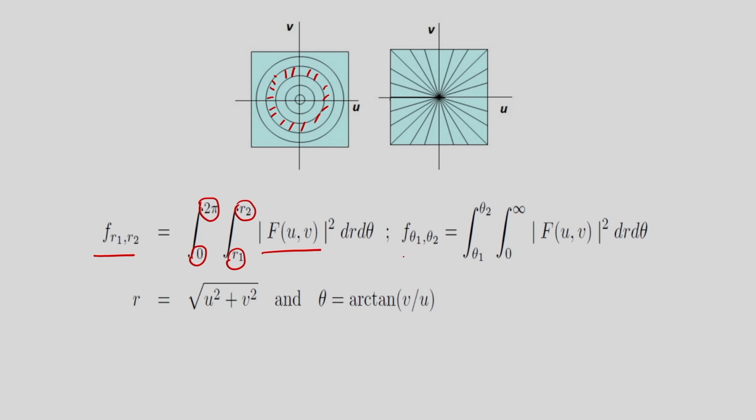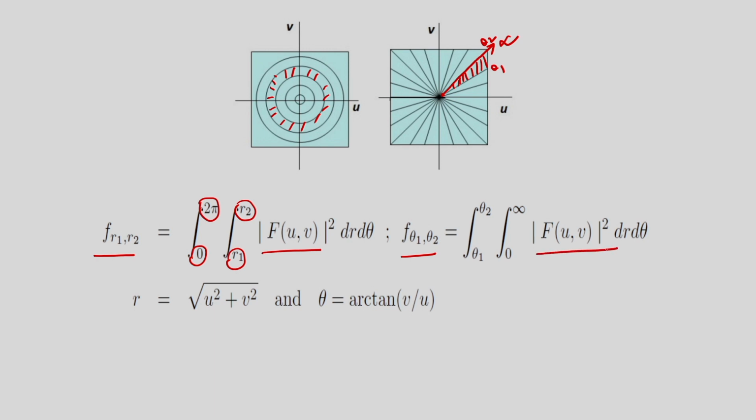In the second case, I am considering f theta 1 theta 2, and in this case the radial distance is from 0 to infinity, the radius. But the angle I am considering from theta 1, suppose this direction, to theta 2. That means I am considering this wedge, and corresponding to this I am determining the feature f theta 1 theta 2 from the power spectrum.